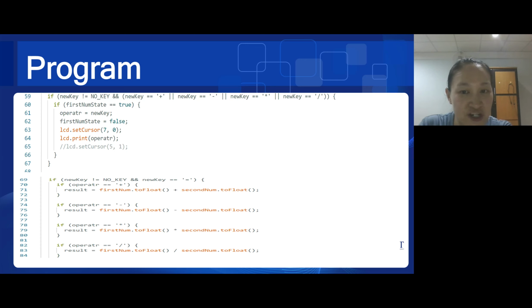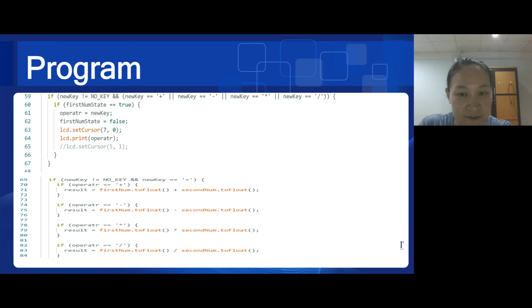This section checks if a valid operator is pressed on the keypad. If the firstNum state is true, it sets the operator variable to the pressed key, indicating the operation to perform.